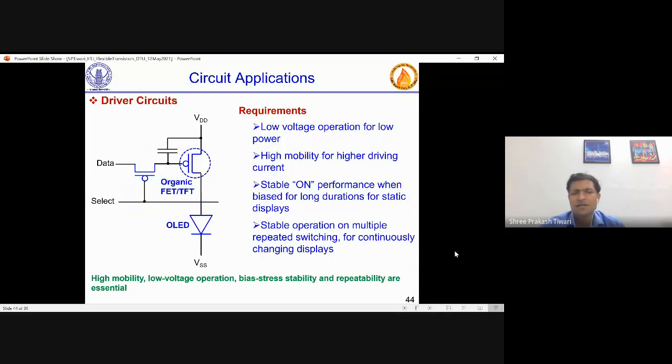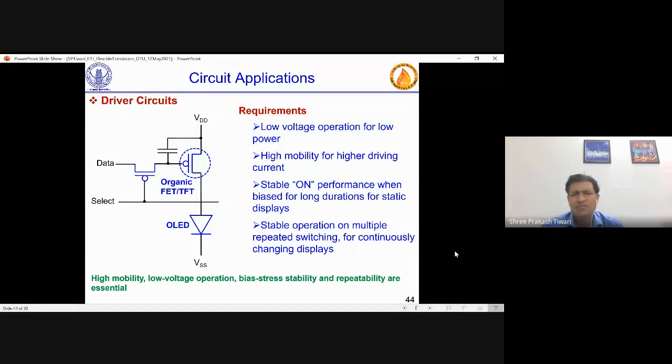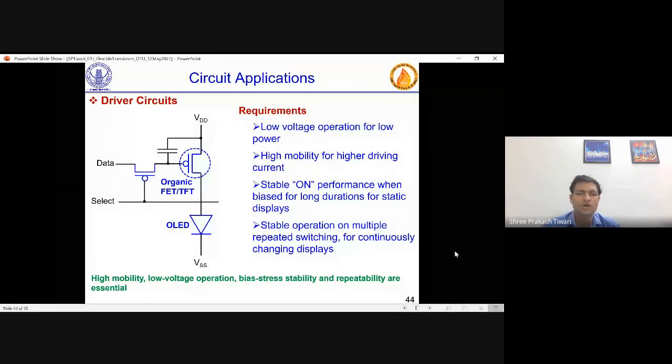But then, any transistor, if it is driving an OLED device, what are the primary requirements? Any display can be of two types. One is obviously dynamic display, the other one is static display. For a static display, you want your transistor to give the same current for a longer time, for the amount of time your device is on, if it is half an hour, 1 hour, 10 days, and so on. Your transistor's current, which is the drain current, should not decay.